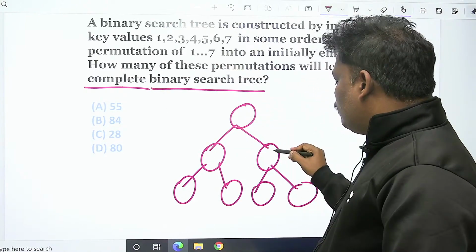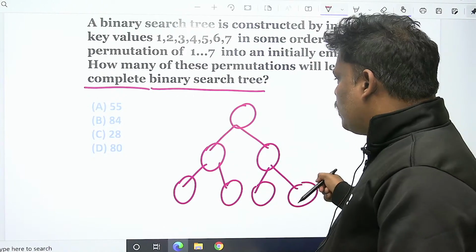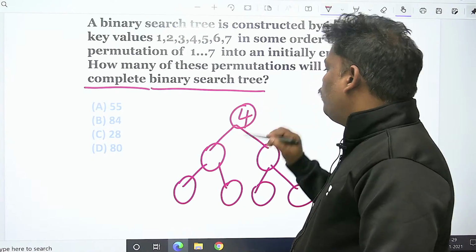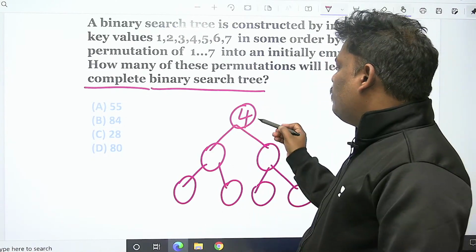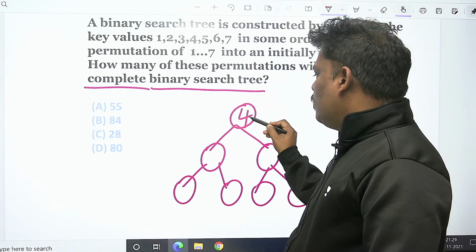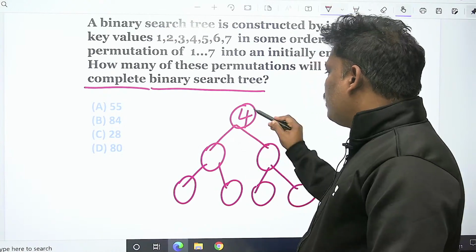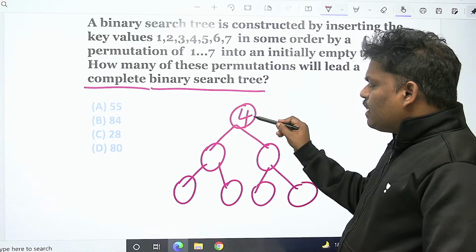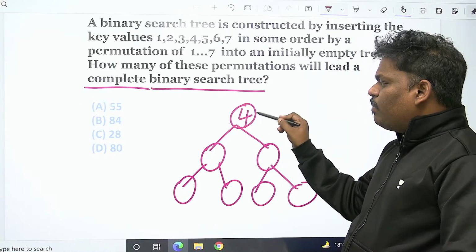If you want to get a complete binary search tree like this one, the first person should be 4 only. Because in a binary search tree, if 4 is the root, the left hand side has smaller people and the right hand side has greater people. If someone other than 4 comes first, he will become the root.